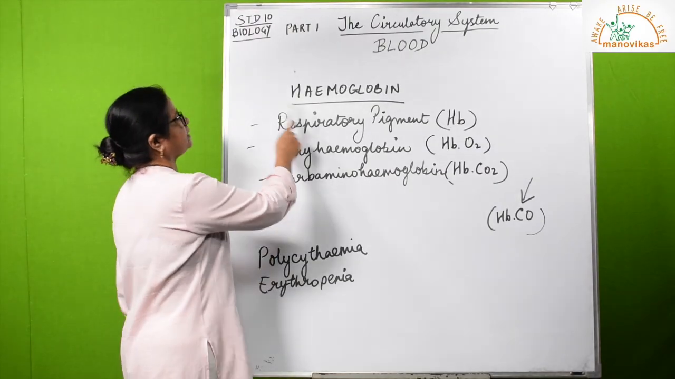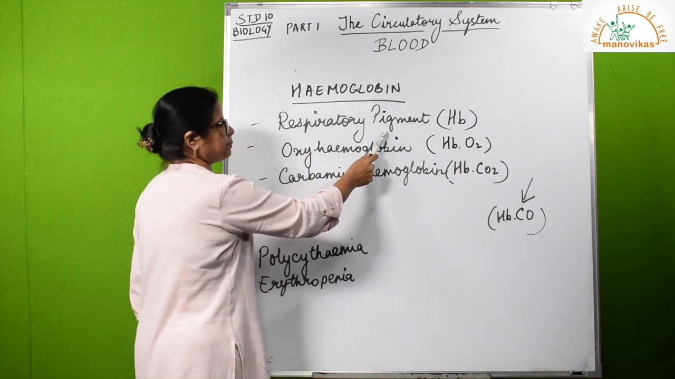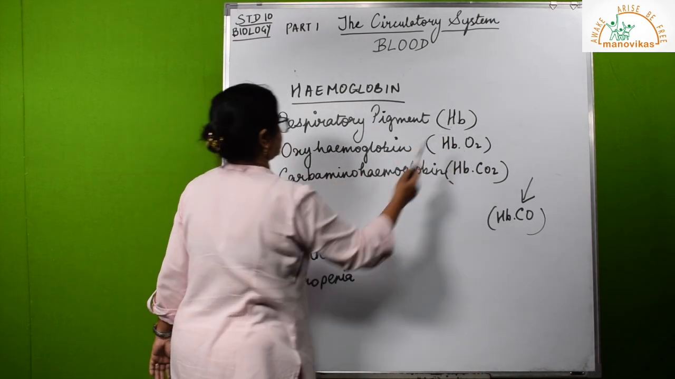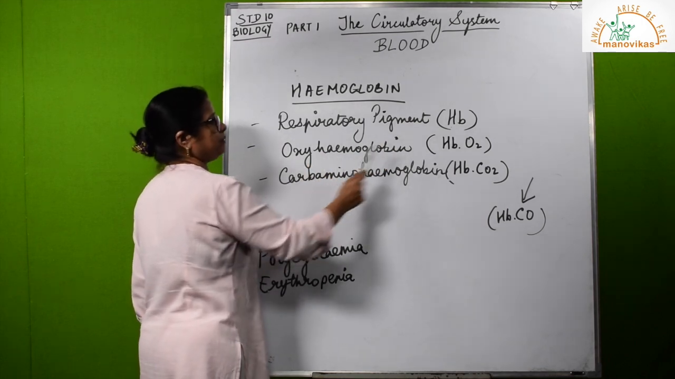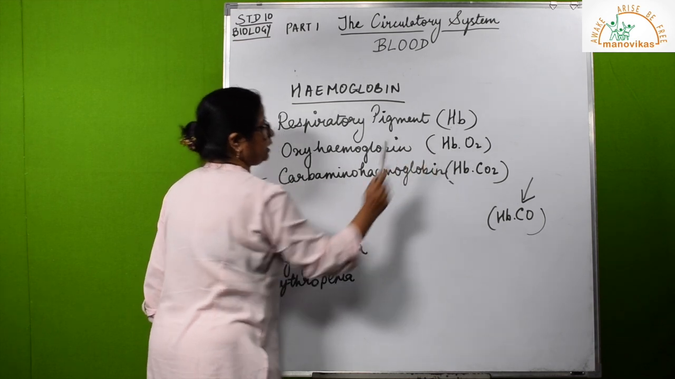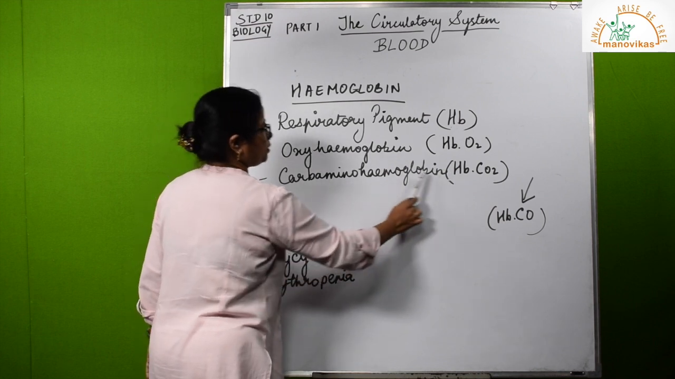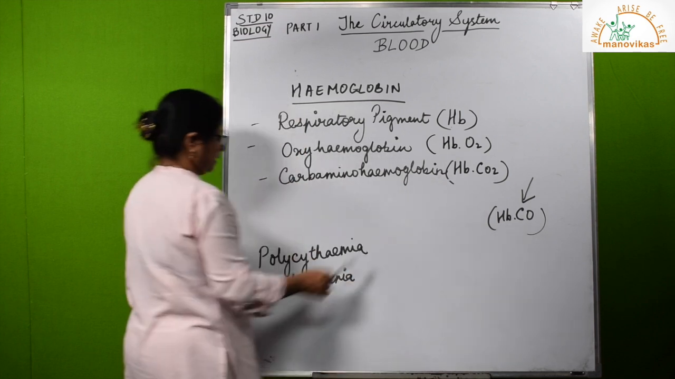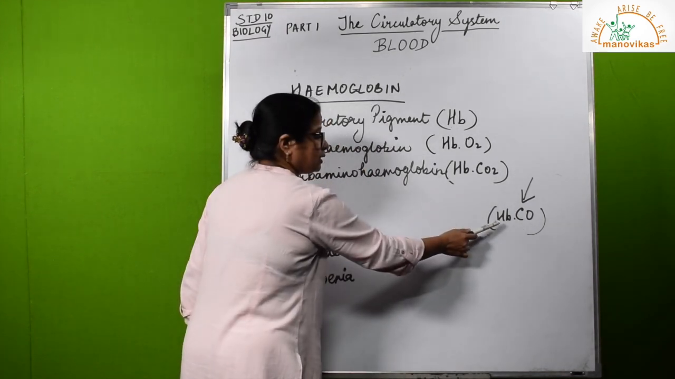Let us now revise quickly some facts about hemoglobin. What is hemoglobin? It is a respiratory pigment found in the red blood cells and we write it like this. Oxyhemoglobin, it is an unstable compound formed when oxygen is combined with hemoglobin. Hemoglobin has a great affinity for oxygen. Same way, carbon dioxide, again an unstable compound, carbaminohemoglobin is formed when carbon dioxide combines with hemoglobin. Now, there is carbon monoxide here. This is not an unstable compound, this is a stable compound.